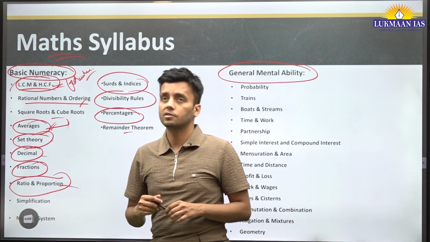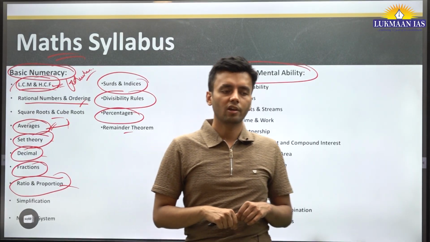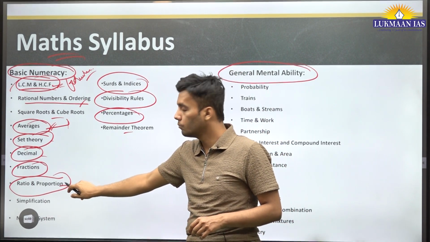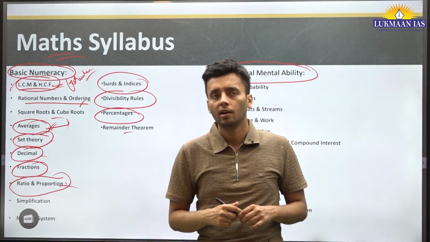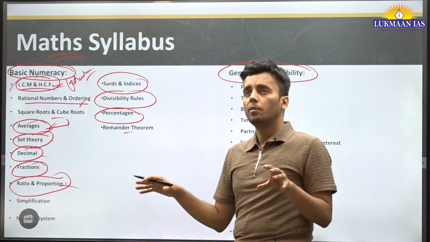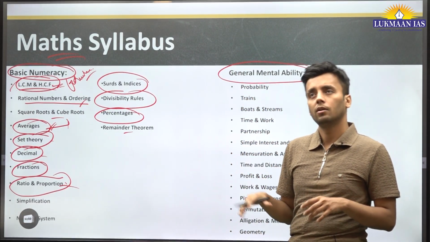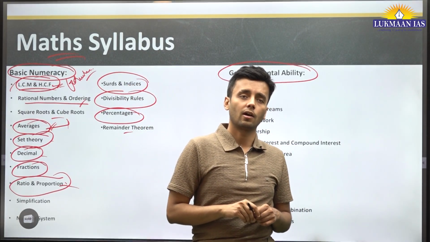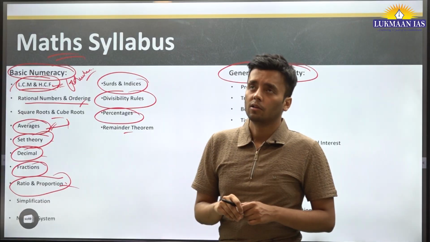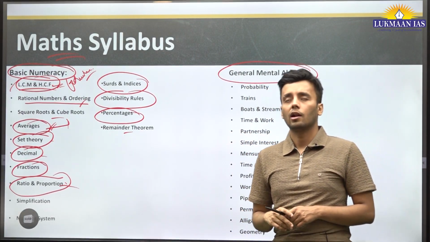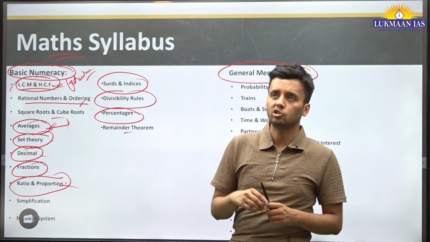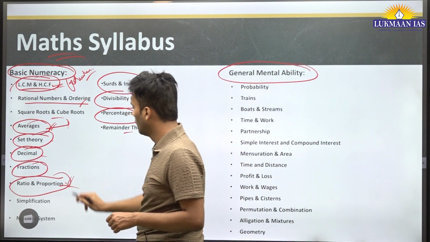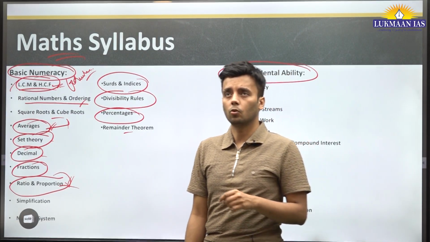Ratio and proportion, this is very dynamic because ratio can be intermingled with any of the other sections. Like, it can be mixed with mixture allegation, suppose there is a brass that contains element X and element Y in the ratio 5:3, and then it can also be used with questions on ages. Suppose Ram and Sita's present ages are in the ratio 5:3, and after 7 or 8 years the ratio becomes this and this. So what are their current ages? So this is a very dynamic topic and it is very handy in solving other questions.